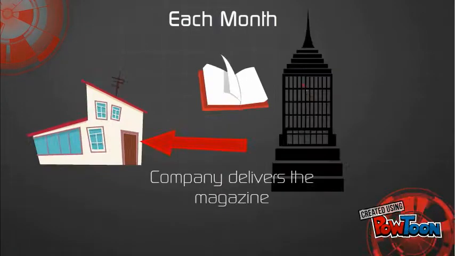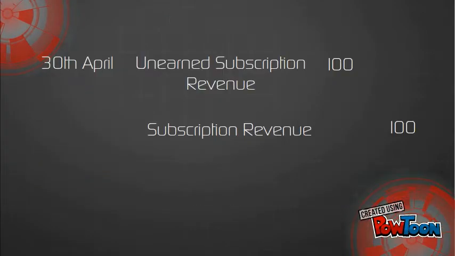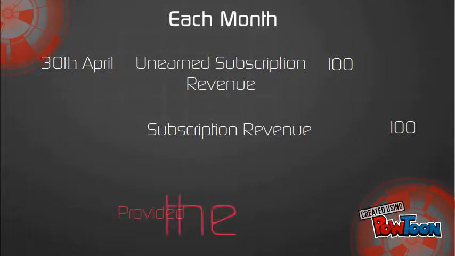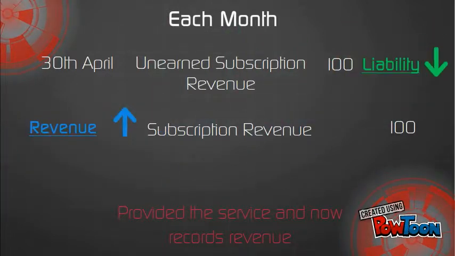Each month, when the company drops off the magazine at your house, the company will debit unearned revenue and credit subscription revenue. Since they have provided the service, they can now record the revenue. Now your liability account has decreased and your revenue account has increased. Now, agent, this is important.